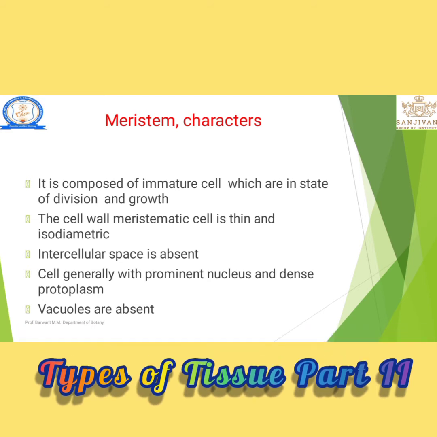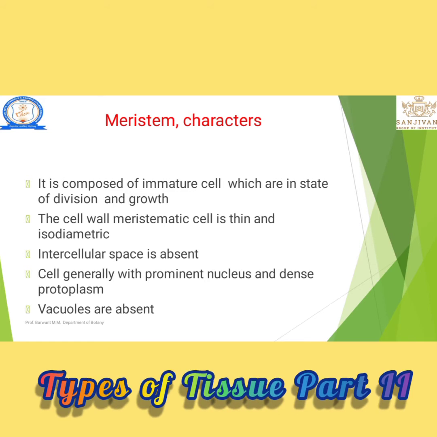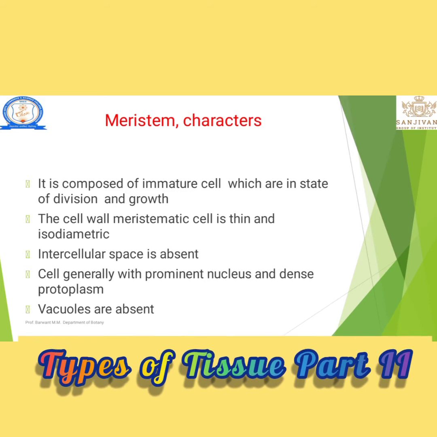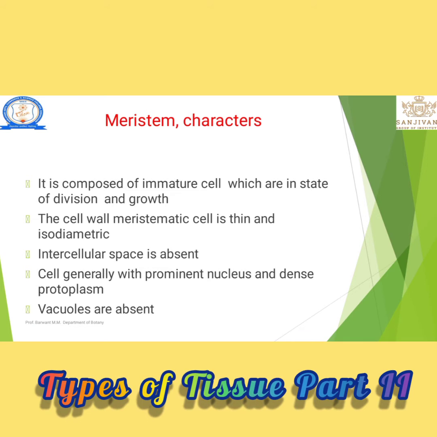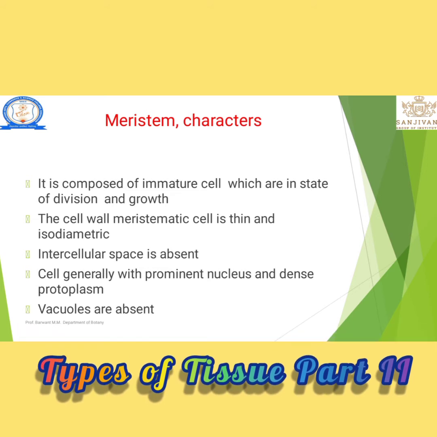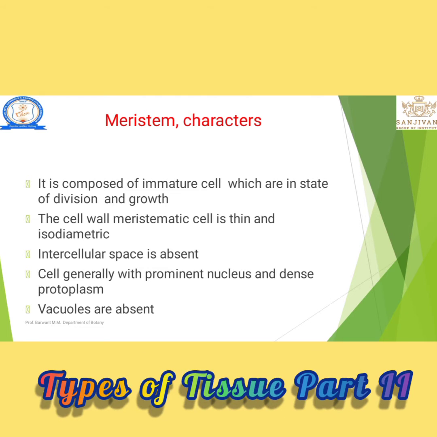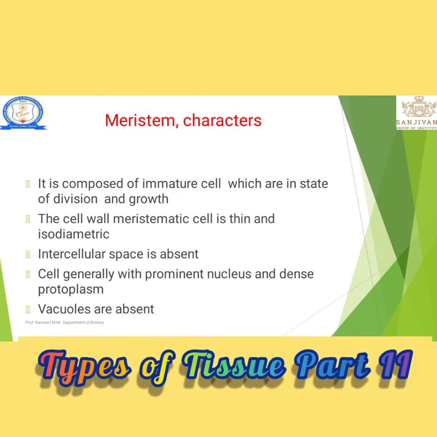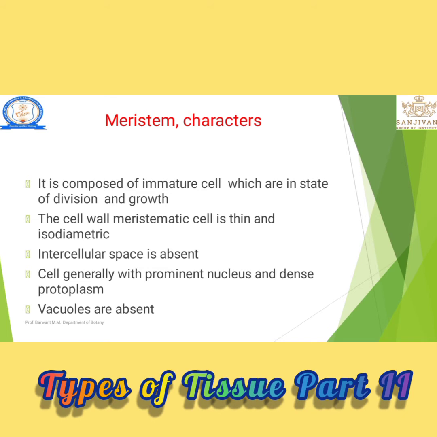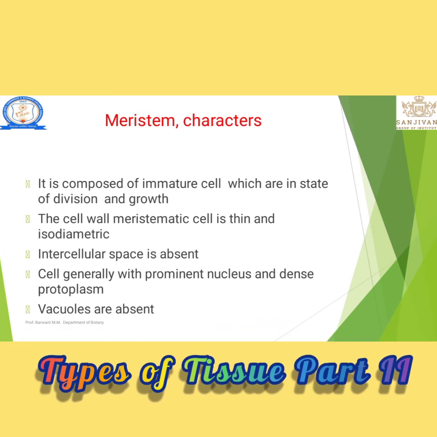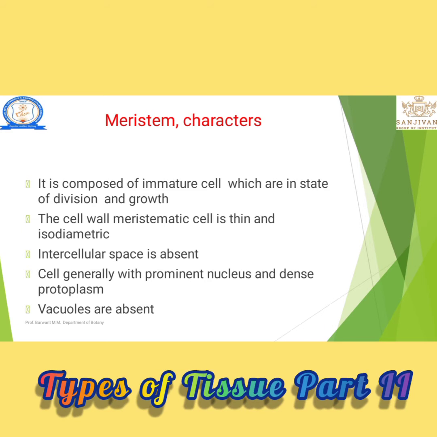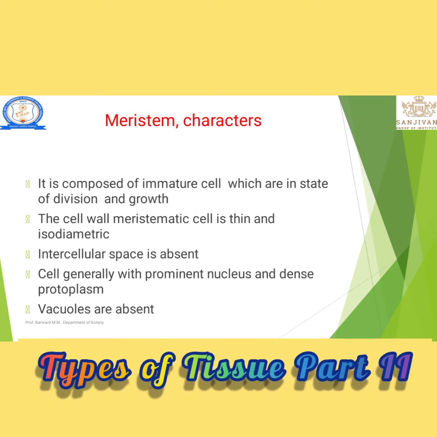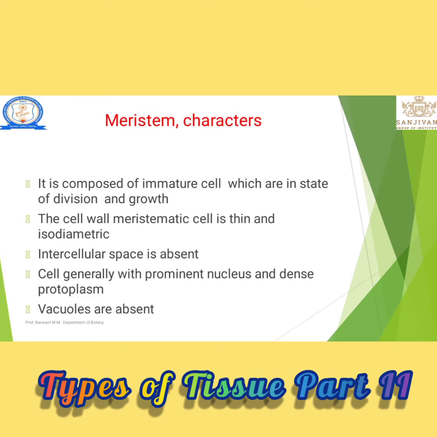Second character: cell wall is thin and the shape is isodiametric. Next, intercellular space is absent. Then the inner character of the cell: a prominent nucleus with dense protoplasm, and vacuoles are absent. Vacuoles are nothing but empty sacs.